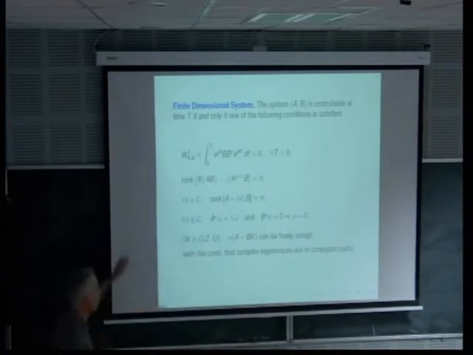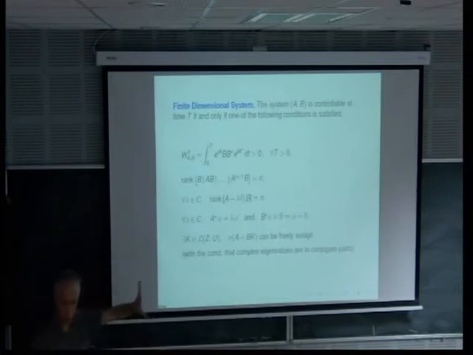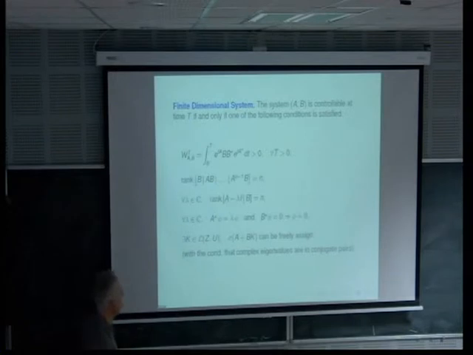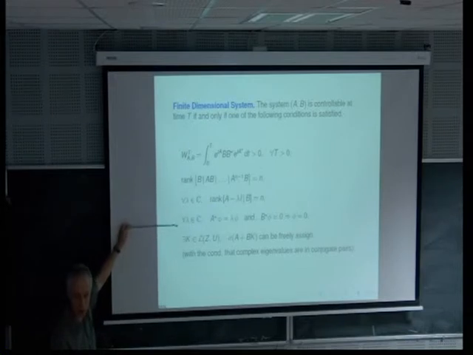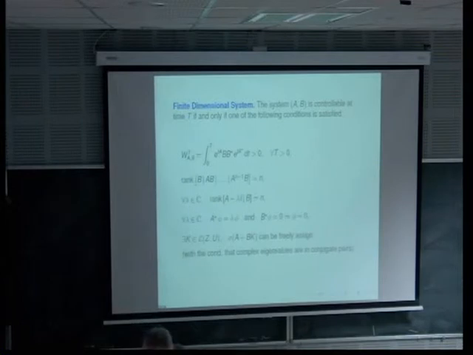So all these conditions are equivalent, and they are also equivalent to the fact that there exists a feedback for which you can change the spectrum as you want of your operator, but this type of condition is exactly the kind of condition we need for the stabilizability of Navier-Stokes or parabolic equation.